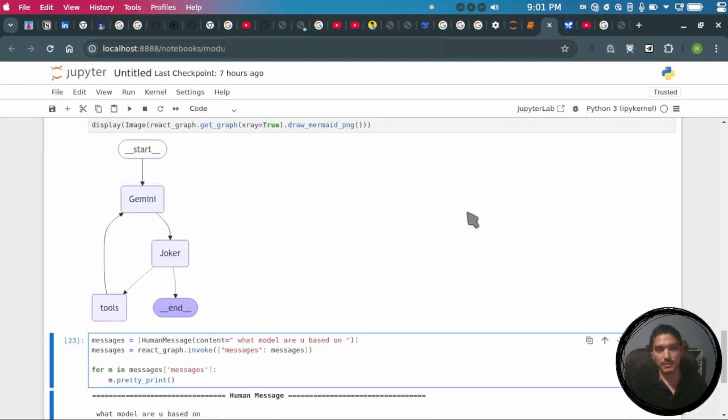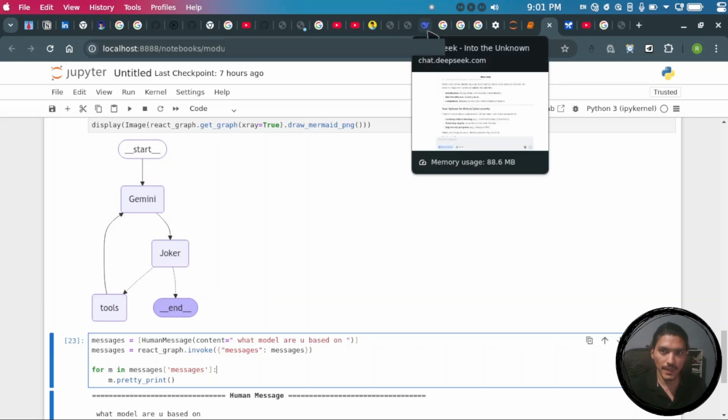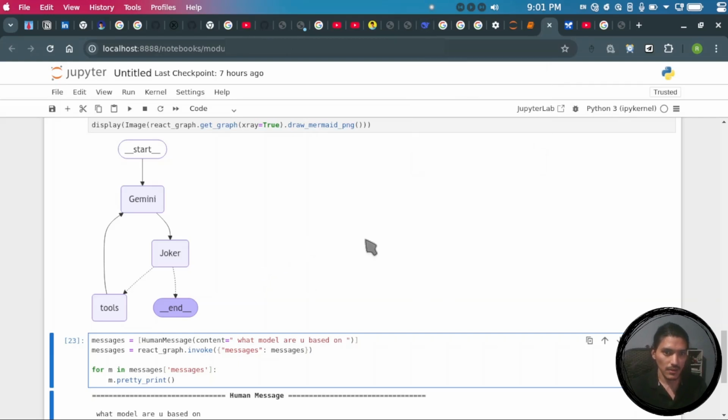So what I think happened with the DeepSeek model is that it got an error because, for example, it has kept another tool for checking the privacy policies, and suppose it goes to that response and they forgot to keep that Joker class after checking the privacy policies or fallback mode.